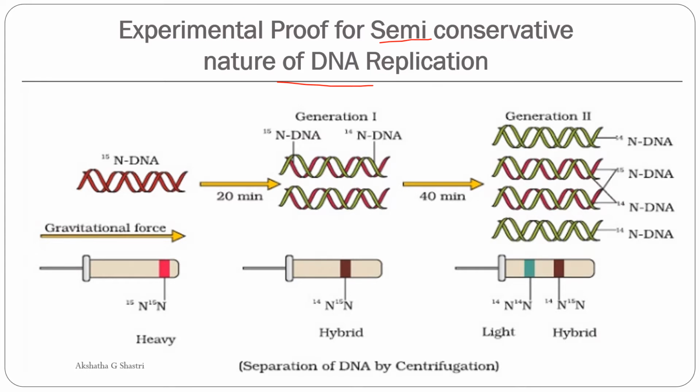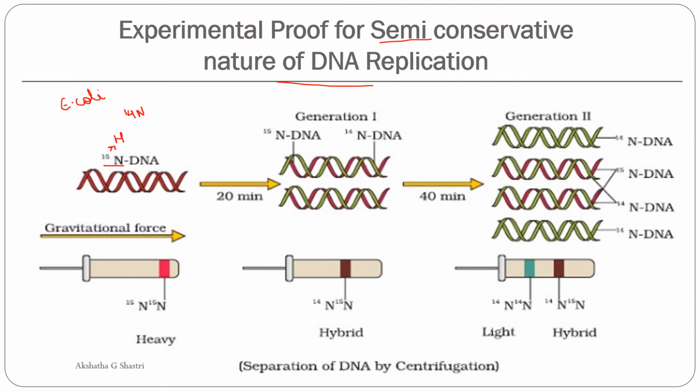So what they did during the experiment is they grew the E. coli cells. As you are aware, this is a common cell which is used by all the scientists, Escherichia coli. Right. So these E. coli cells were grown in two different media. The first one is said to be the N15, that we can call the heavy DNA. H means heavy. Okay. And another is the N14. N14 means it is a normal one.